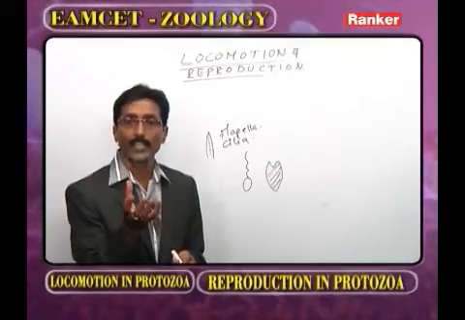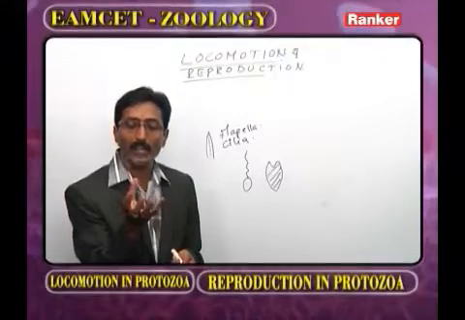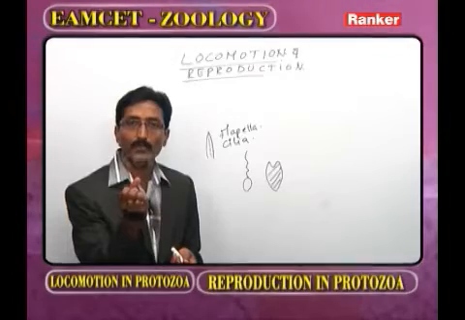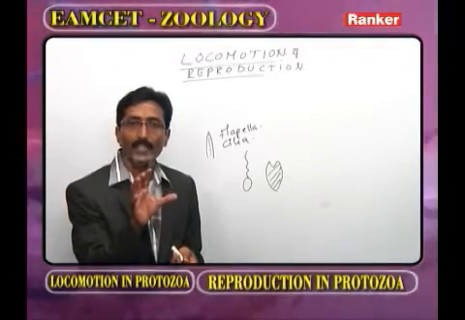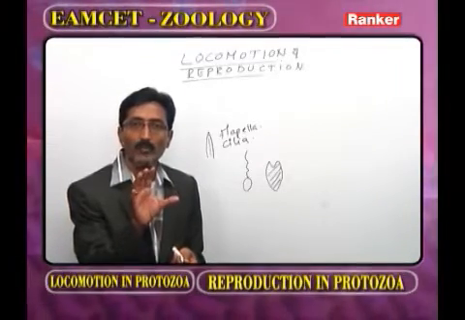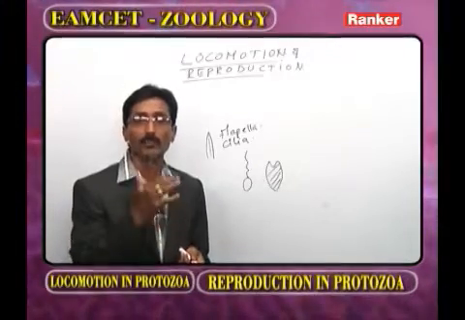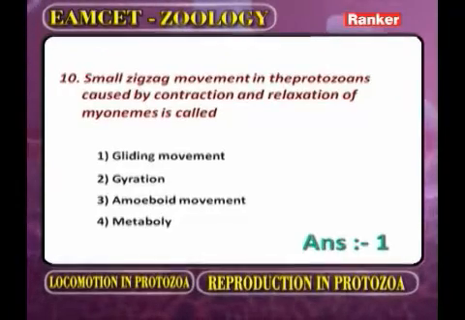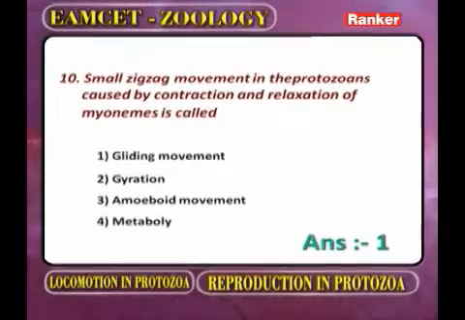The myonemes play an important role in the gliding movement. The gliding movement is brought about by contraction and relaxation of myonemes. Because of this, at the time of locomotion, the body exhibits slight zigzag motion. Now, the options: one is gliding, second is gyration, third is amoeboid movement, and the fourth is metaboly. Here what is the correct answer? The first answer, the gliding movement. Now we go for the next question.